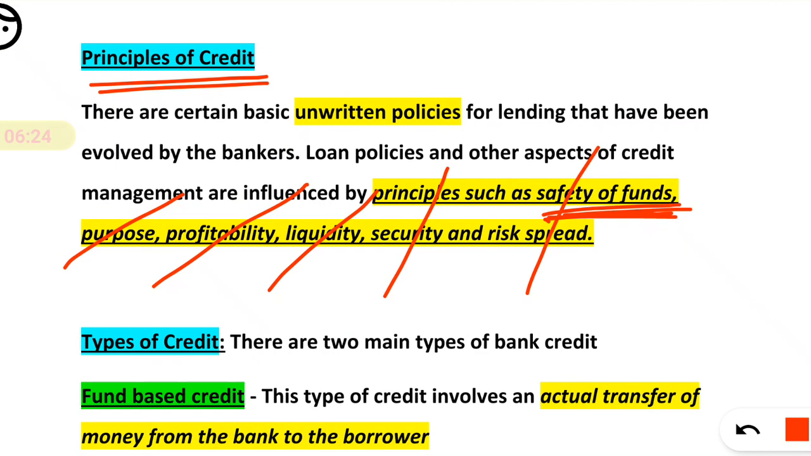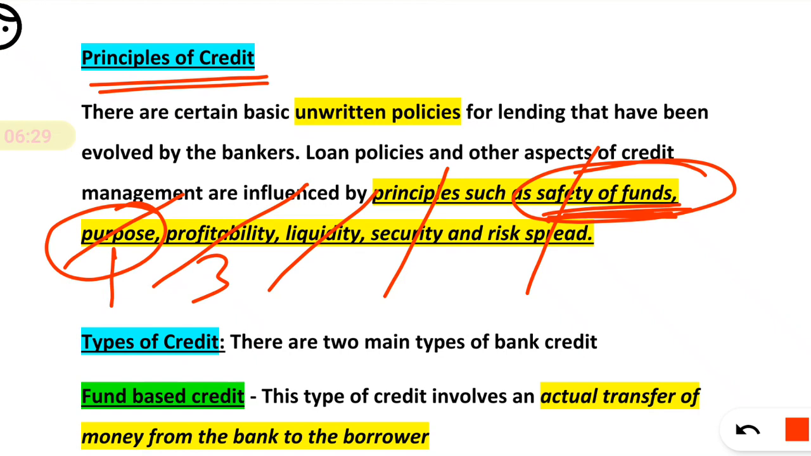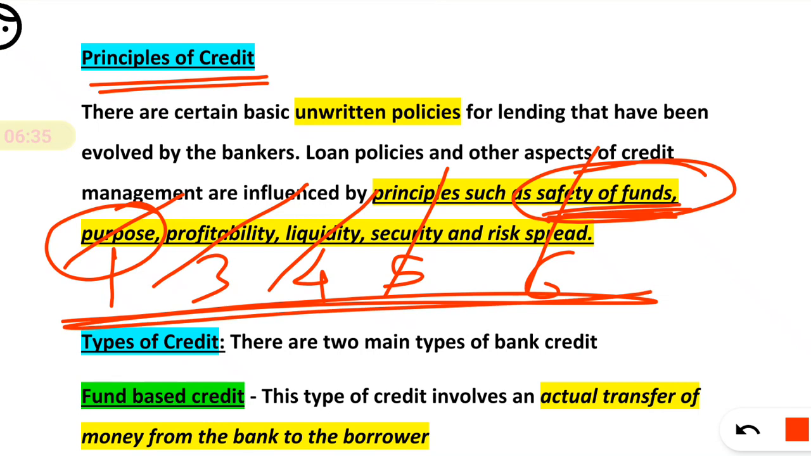So, safety of a fund, second purpose, third profitability, fourth liquidity, fifth security, and sixth risk spread. These are the basic principles. You don't need to go into detail. If possible, just remember the names.